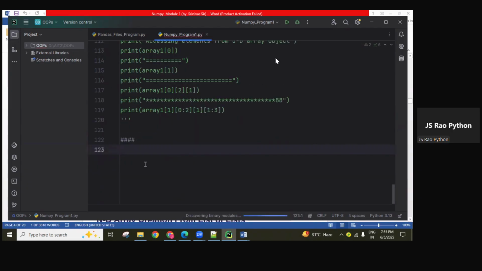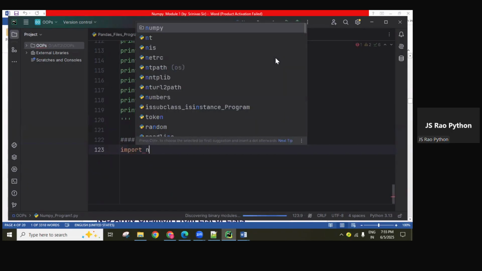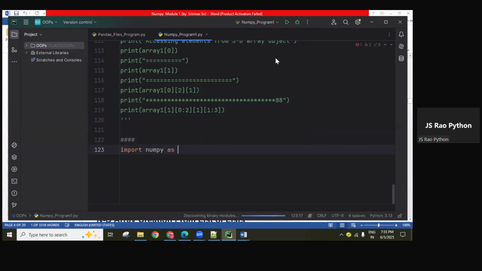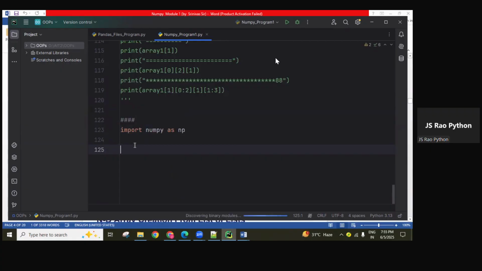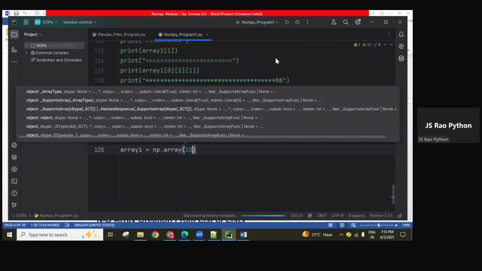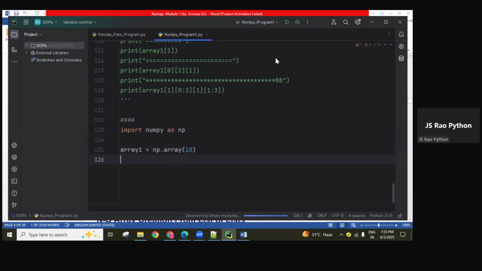How are we creating a 0 dimensional array? Import numpy as np. We import it like this every time. And next create an array object: numpy dot array of, for example, 10. This is only one number, guys.